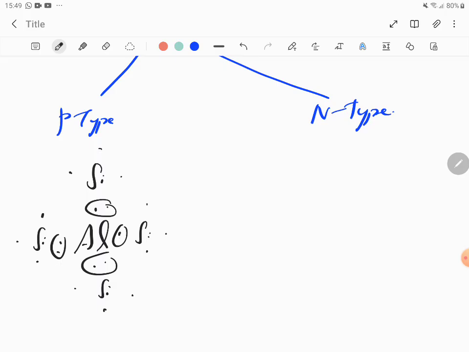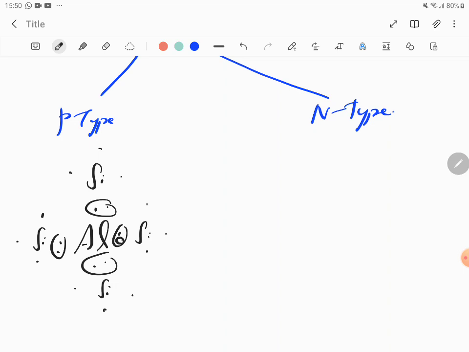So we take a trivalent dopant and surround it with tetravalent silicon. It forms 4 covalent bonds, out of which one bond is electron deficient. We don't say 3 covalent bonds, though I don't know why they say that. We can say 3 covalent bonds, and the other bond is not complete. You can also write it like that: the fourth one being electron deficient, which means there's a pre-existing hole.